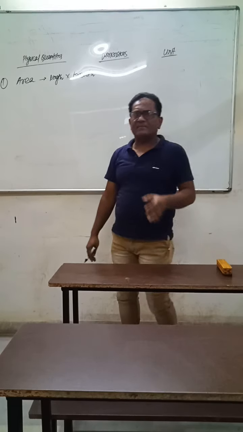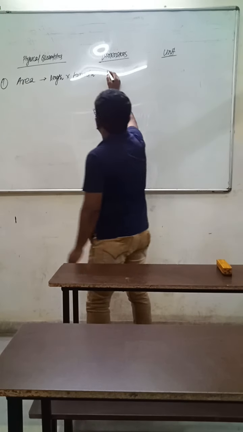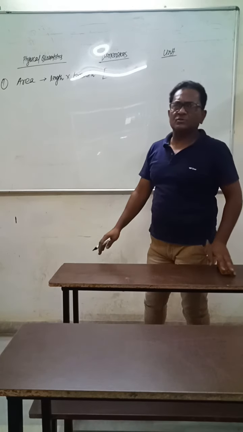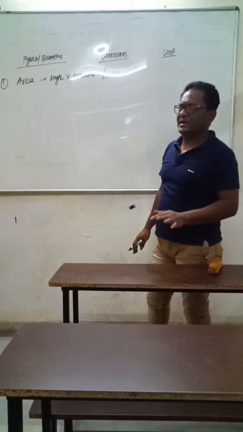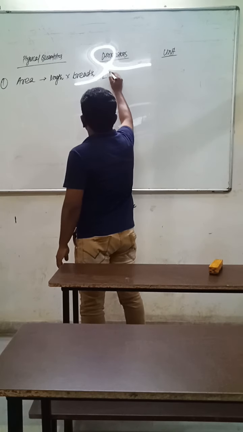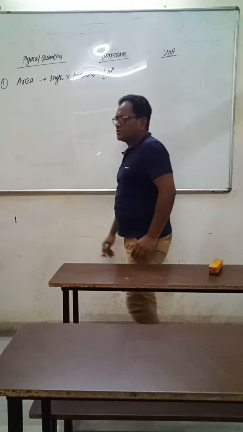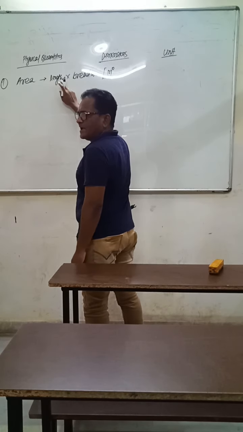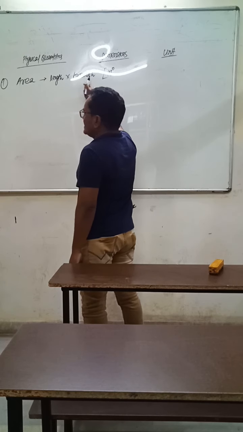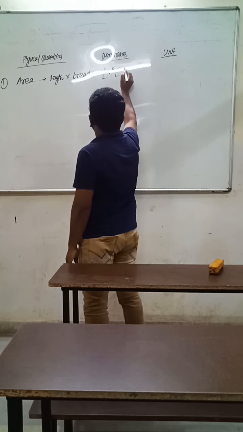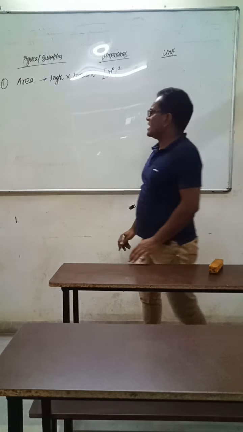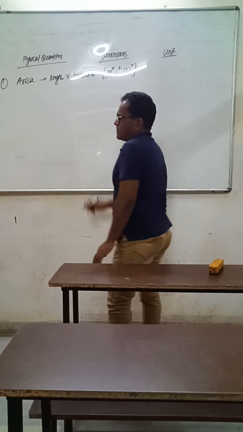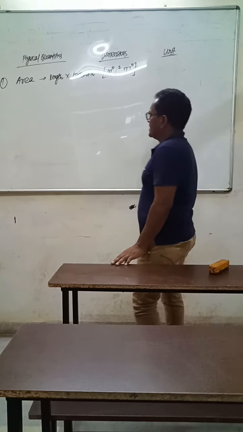Where length is represented by L, breadth is also represented by L, so its dimensions become, in area, there is no role of mass and time. So it will be written like M naught, M raised to the power 0, and this is expressed by L, this is also expressed by L, L into L, L square. So M naught, L square. There is no role of time, so T raised to the power 0. These are the dimensions of area.